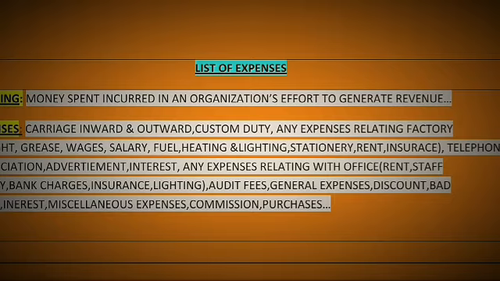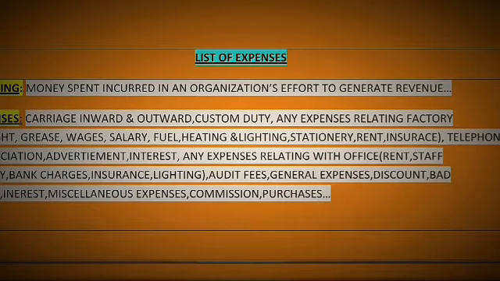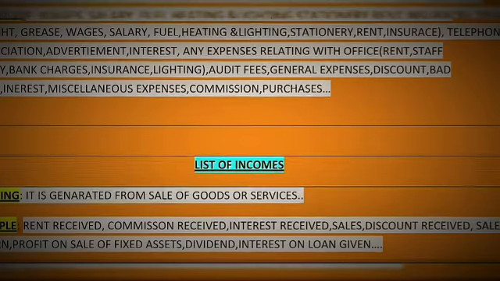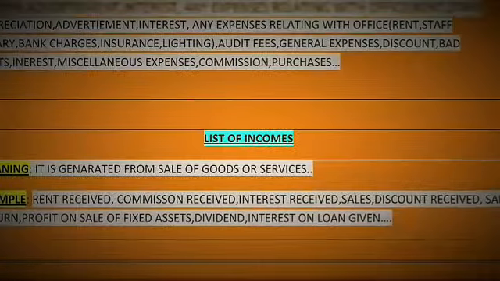Other than that, depreciation, advertisement, interest. There are many kinds of expenses and it can also be office expenses like rent, staff salary, bank charges, insurance, lighting, etc.